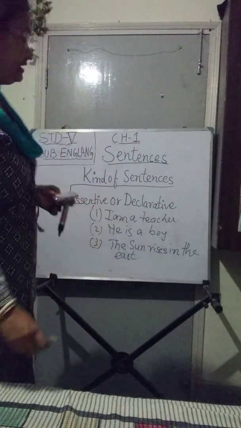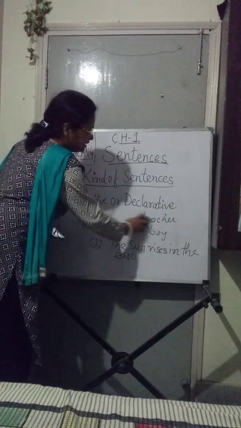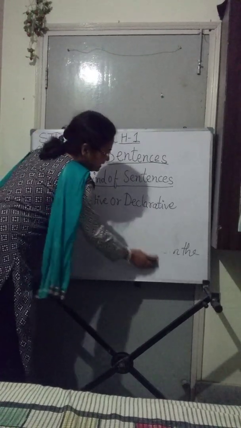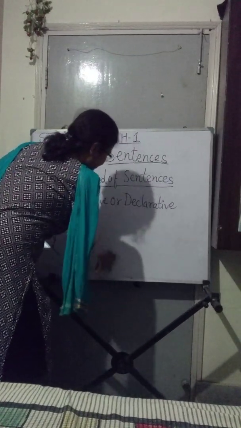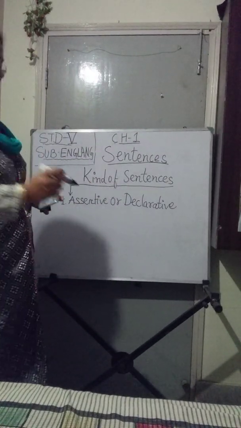Now there are two types of assertive sentences. The first one is positive sentence and the second one is negative.